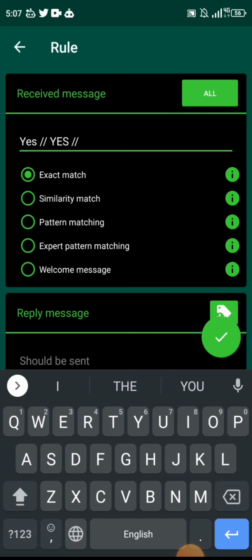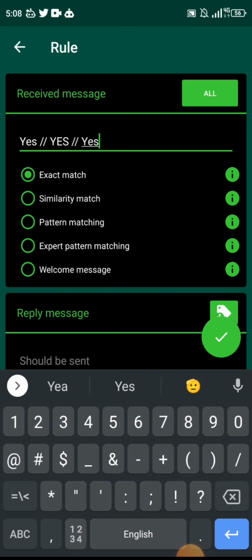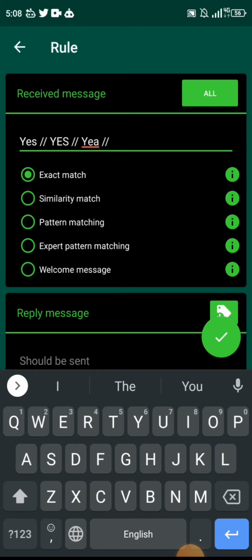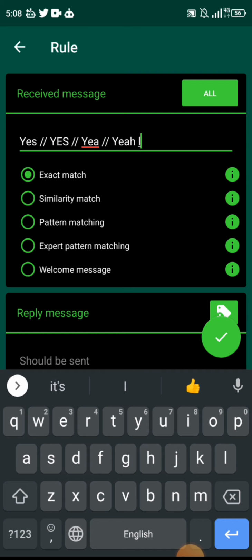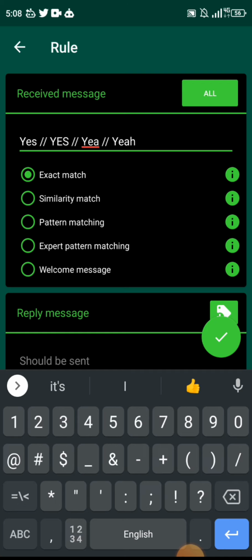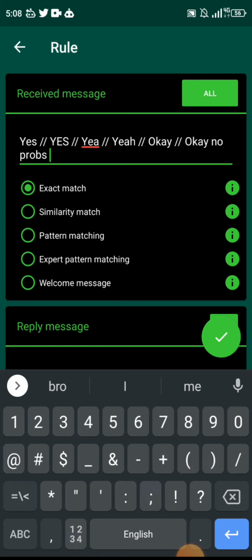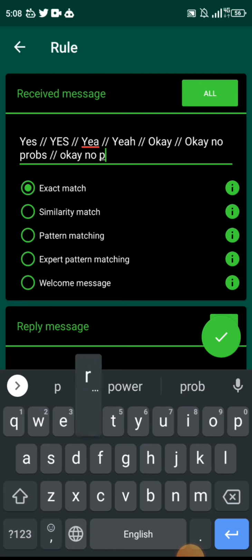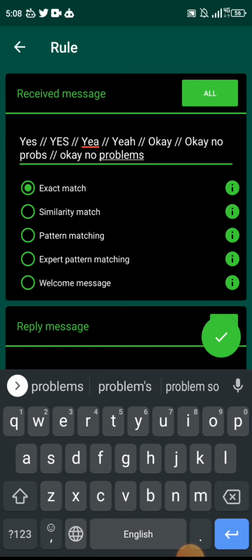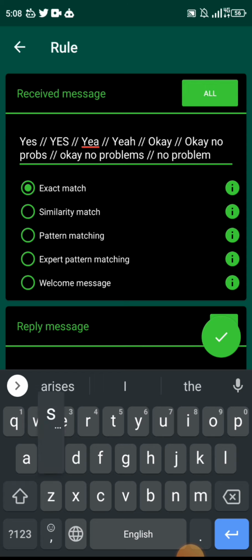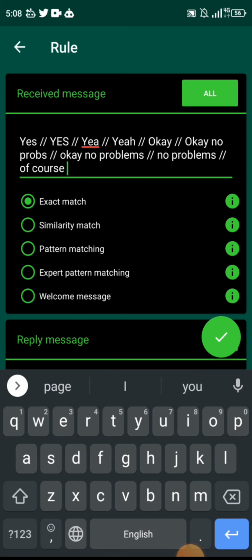Some other people could use something like yeah, right? Yeah. Others could use okay, no props. Still, others can use okay, no problems. Others can use no problems. Others can use of course. I'm just imagining different kinds of scenarios of the kind of responses they can give.